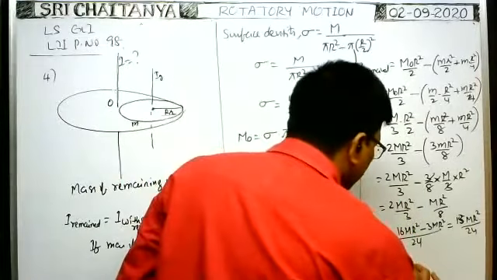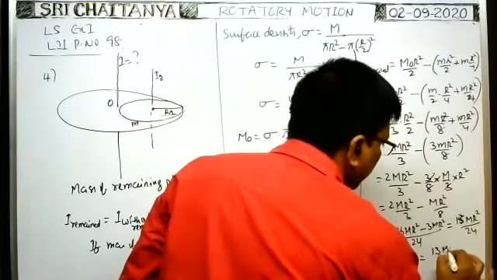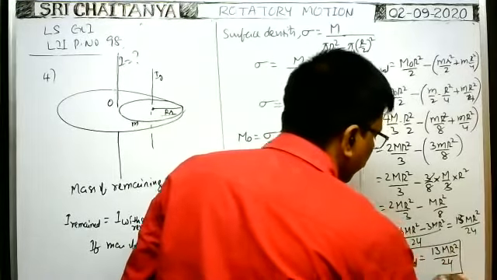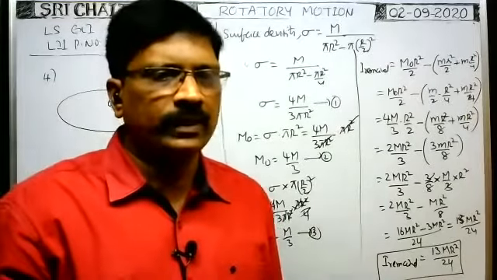So I remained is equal to 13 MR square by 24. It is the answer. 13 MR square by 24. Okay, that is the answer.